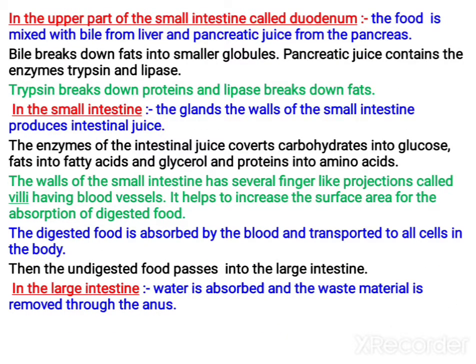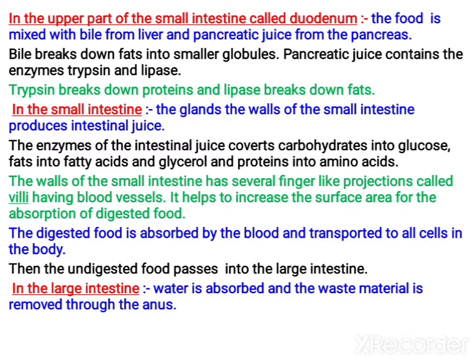Next, let us see the upper part of the small intestine, known as the duodenum. What happens here? The food is mixed with bile from the liver and pancreatic juice secreted by the pancreas, which also comes into the duodenum. So both of them get mixed. What does the bile do? It breaks down the fats into smaller globules. The pancreatic juice contains the enzymes trypsin and lipase. Trypsin helps in the breakdown of proteins, and lipase helps in the breakdown of fats.